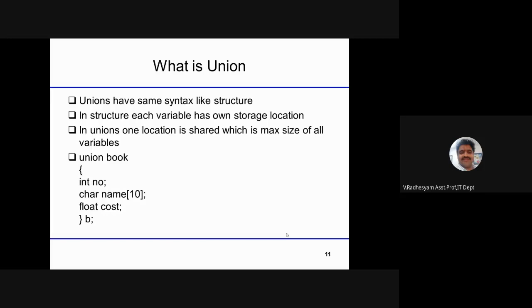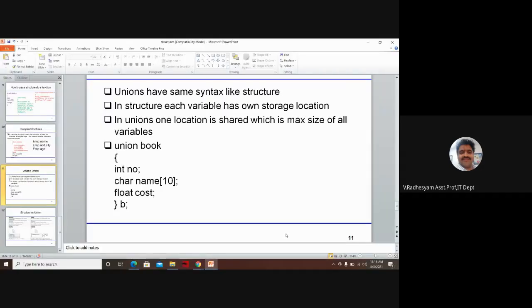There are not many programs related to unions for your syllabus. Instead of using the keyword called struct, we need to use the keyword called union. Same, everything remaining is the same. But in the case of union,